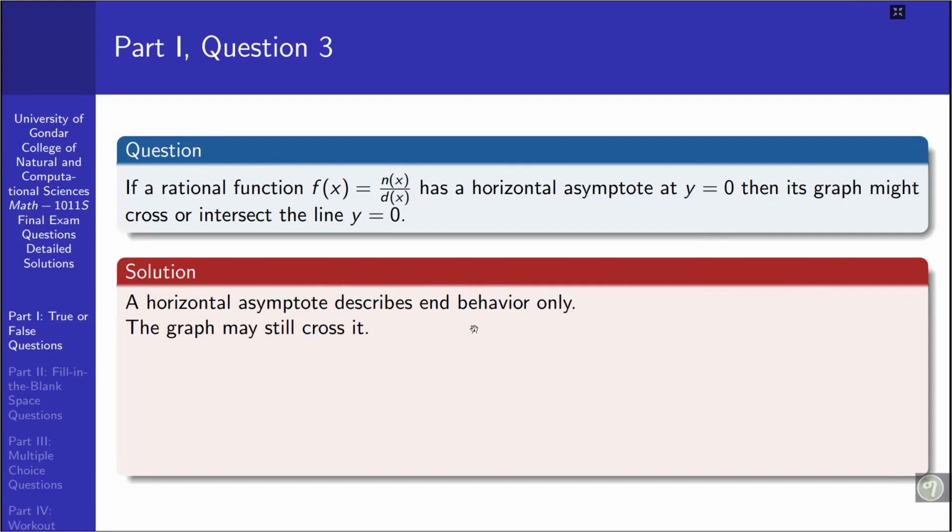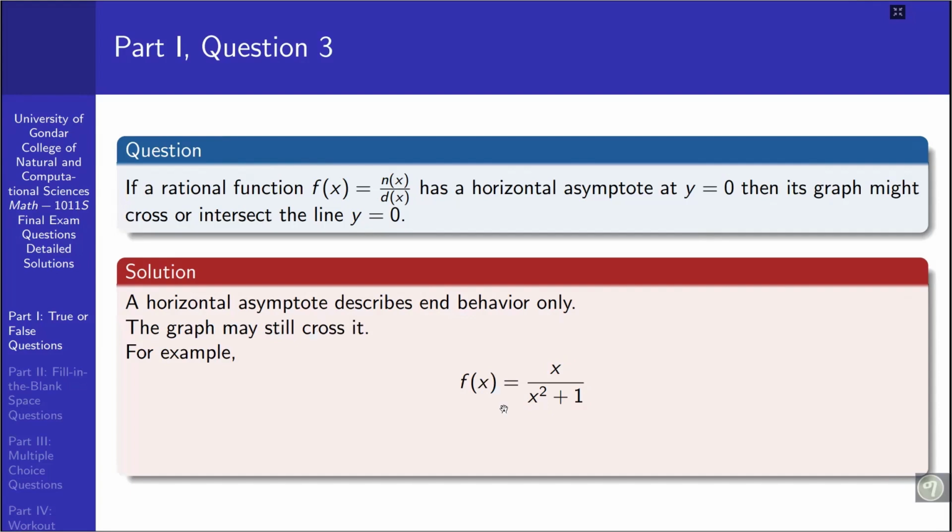So in this case, the graph may still cross the horizontal asymptote, that is y equal to 0. As an example, we can consider the rational function f of x equal to x over x squared plus 1.